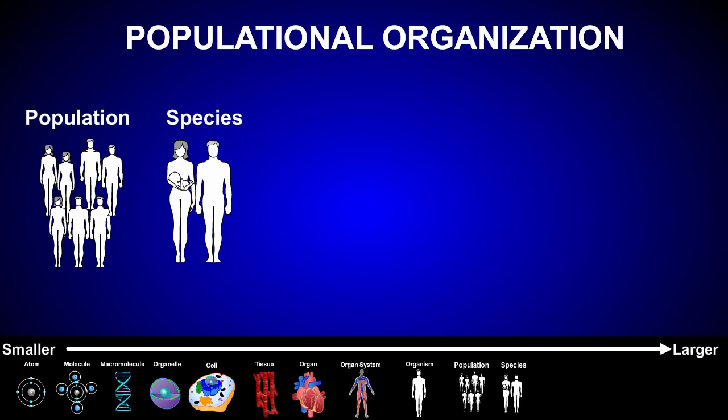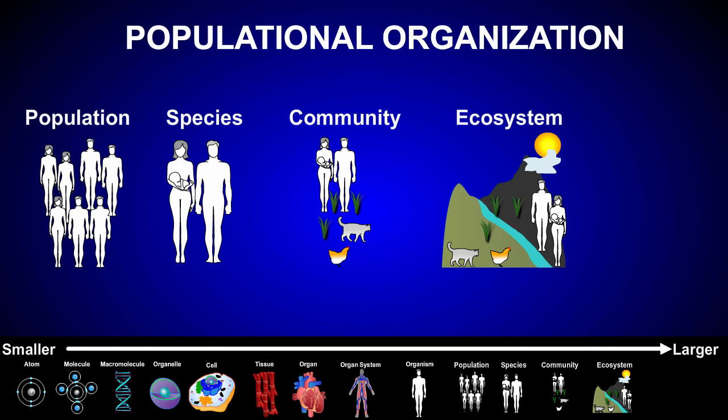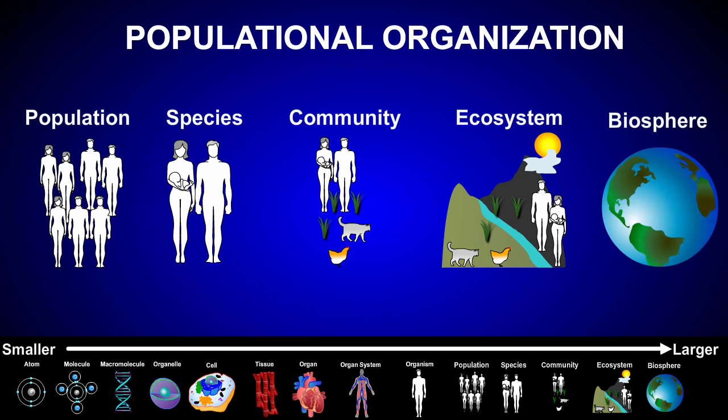The next level of organization is a community, which consists of multiple different species occupying the same region. Humans, for example, typically share their neighborhoods with dogs, cats, birds, trees, grasses, and numerous other species. When communities interact with parts of the non-living environment, like water, gases, soil, and climate, they form what's referred to as an ecosystem. Collectively, all of the ecosystems on the planet make up the biosphere. The biosphere contains all parts of the Earth, from the atmosphere to underground and to the deepest trenches in the ocean where life is possible.